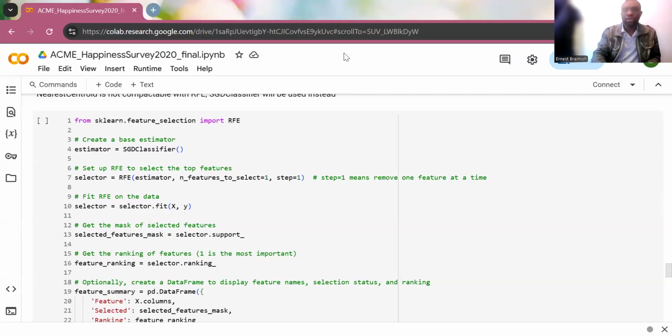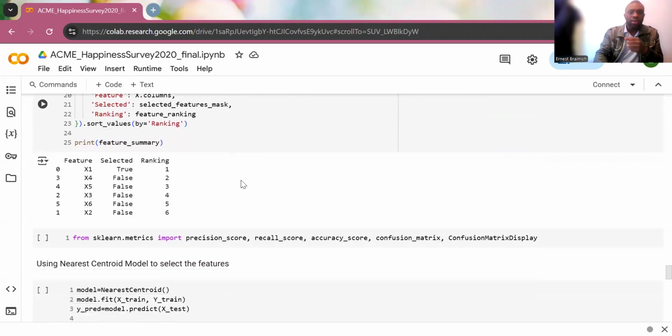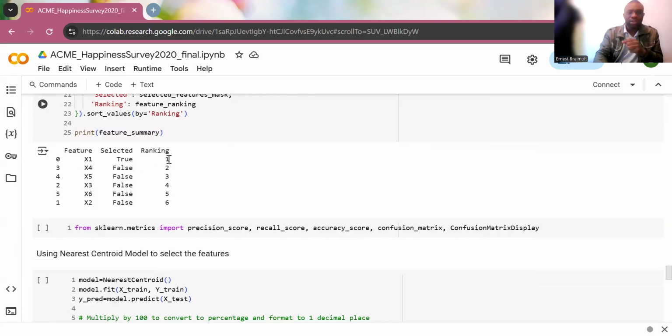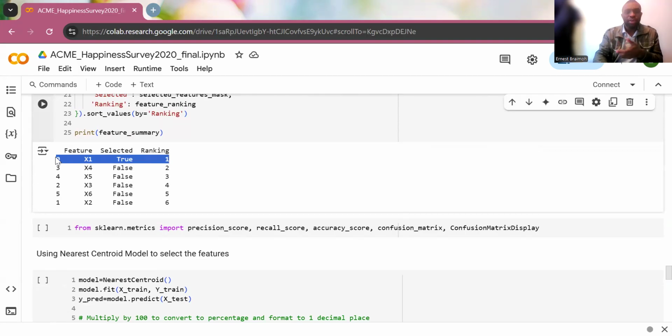Let's see feature evaluation. The RFE, the recursive feature elimination, showed me that X1, the same thing that we got from the correlation, if you remember, is still the best in terms of getting the weak call, the zero, the unhappy customers, and X2 is the weakest.